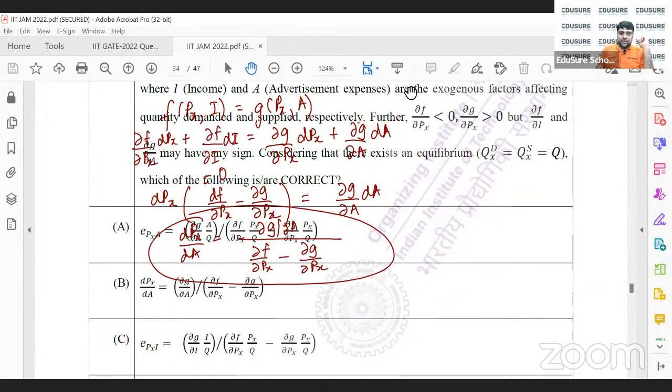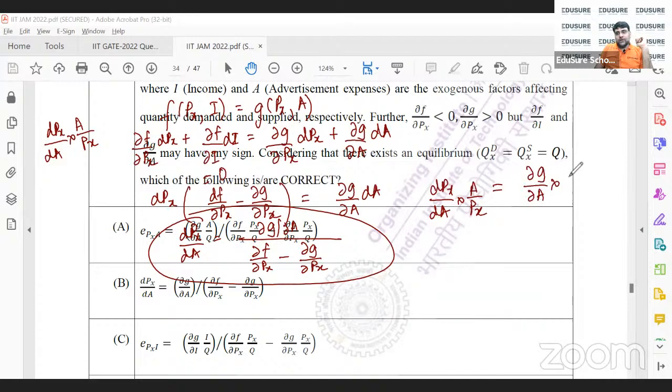EPXA is basically dpx dA into a by px. So into a by px, if I do here, dpx dA into a by px is equal to del g del a into a by px. So a by q into q by px, q q will cancel, over del f del px minus del g del px.